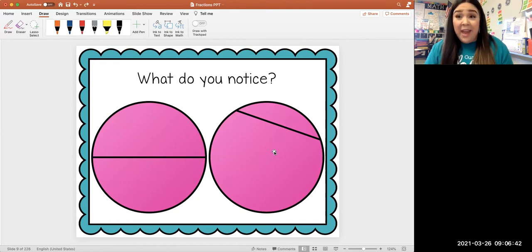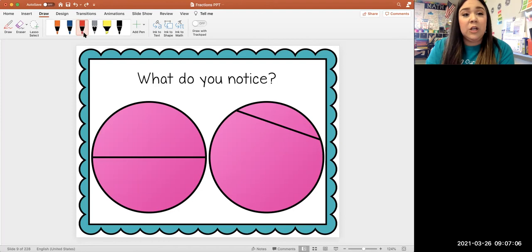Okay, some of you may have said you noticed two pink circles, right? Some of you may have noticed that you have two pink circles, but there are lines through both of those circles. Okay, now I want you to think about that peanut butter jelly sandwich that we just talked about. Imagine these are like those Uncrustable peanut butter jellies that are round. Imagine that I have two of them and I've cut both of them.